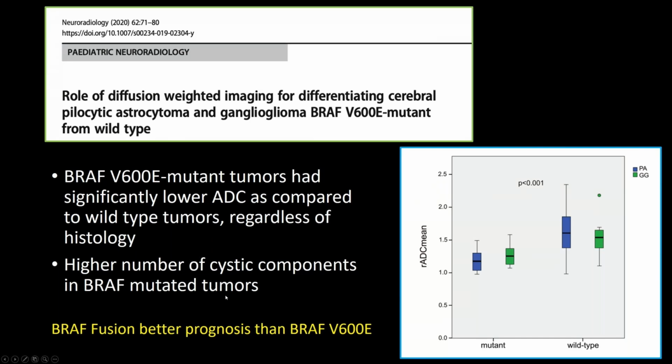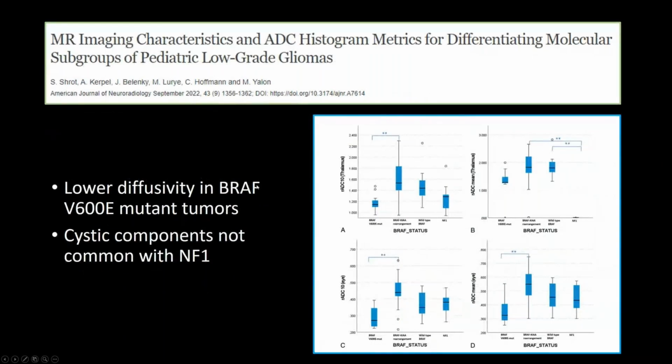Interestingly, the BRAF mutated tumors also had a higher number of cystic components. Here's another paper showing something similar. They compared V600E mutant tumors versus the BRAF fusion KIAA tumors, and then NF-driven tumors. And again, you can see that the BRAF V600E mutant tumors had lower ADC and more cystic components compared to the NF group. So ADC histograms have been applied to multiple of these low-grade gliomas to try to assess whether or not we have this BRAF V600E mutation and predict prognosis.